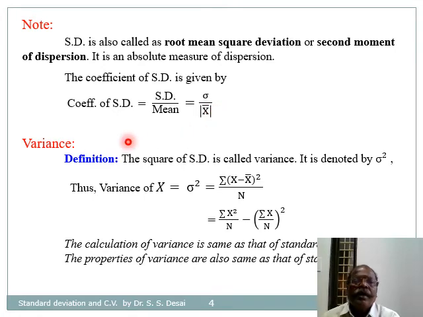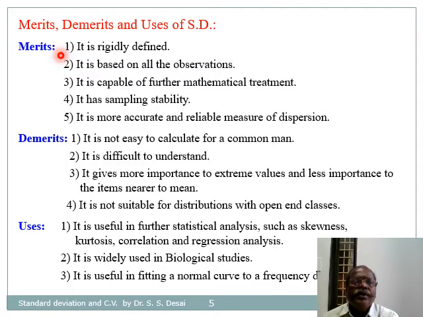Now the second quantity, variance, is defined as the square of standard deviation and it is denoted by sigma square. Therefore variance equals sigma square equals summation of (x minus x bar) whole square divided by n, and again for simplicity this can be written as summation of x square divided by n minus (summation of x divided by n) whole square. So these are the merits and demerits of standard deviation.